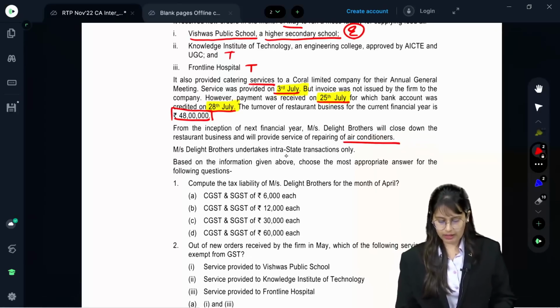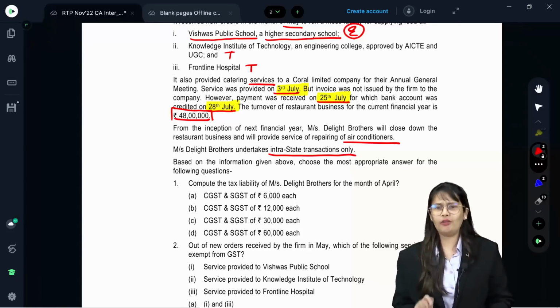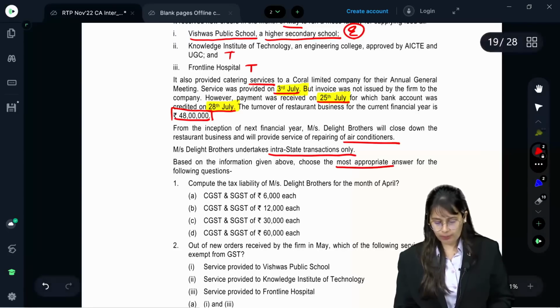Messrs. Delight Brothers undertakes intrastate transactions. This is important. That is why they are opting for the composition scheme, because those who are engaged in interstate supply are not allowed the composition scheme. Based on the information given above, choose the most appropriate answer for the following question.